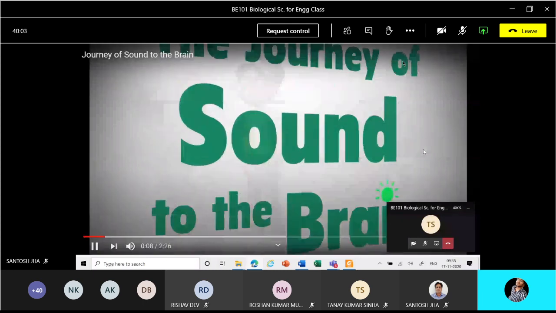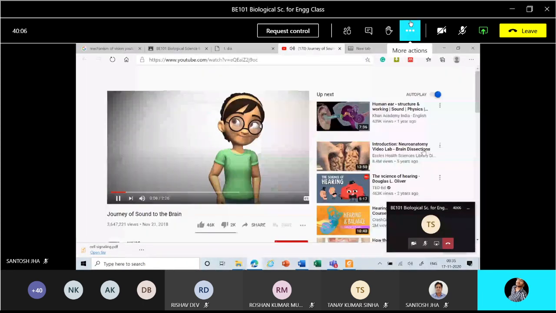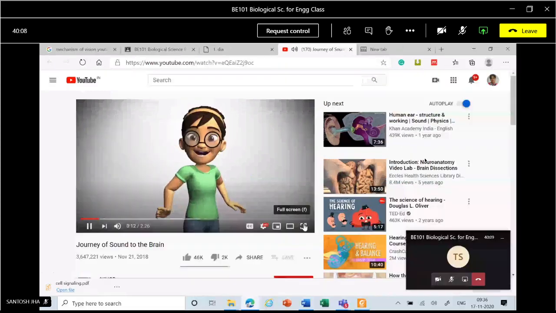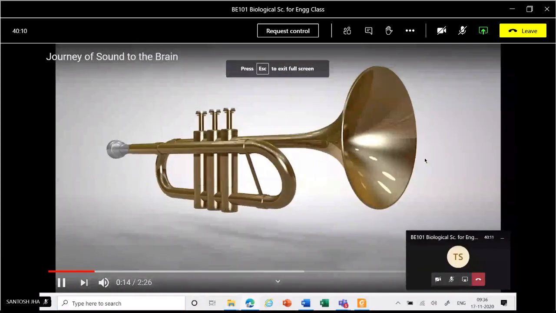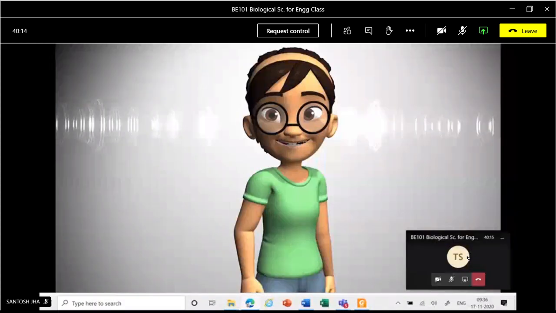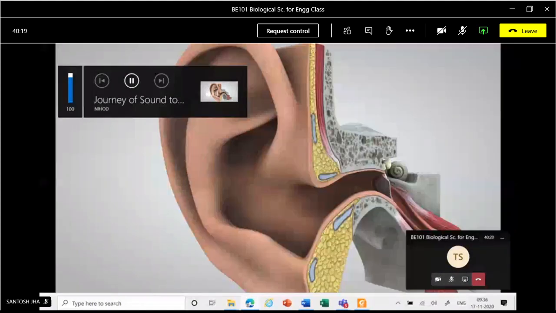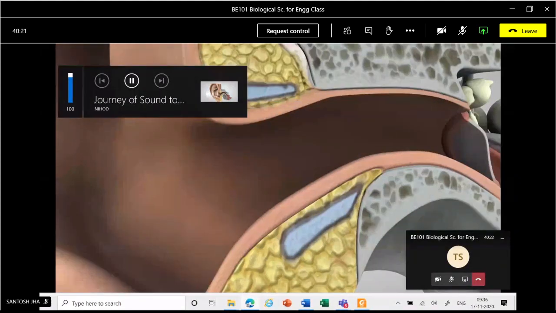Have you ever wondered how sounds make their way from the source all the way to your brain? Take a trumpet, for instance. When it's played, it makes sound waves. The outer ear catches the waves, which then travel through a narrow passageway called the ear canal.